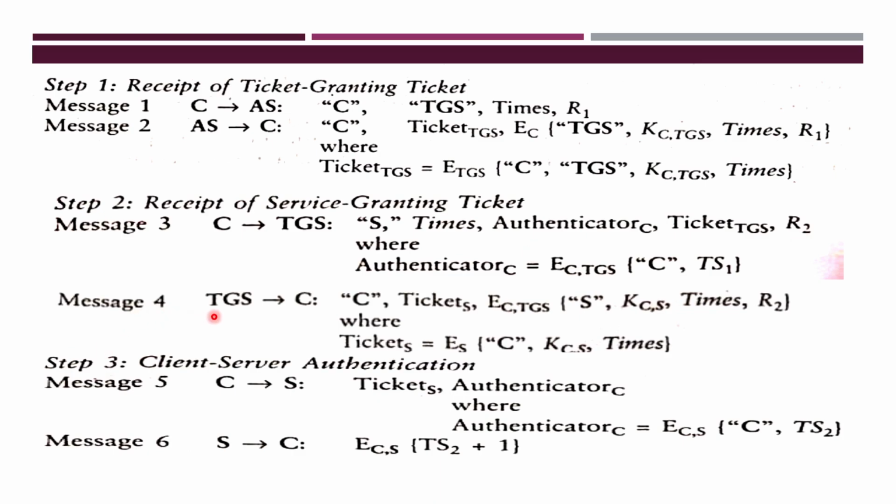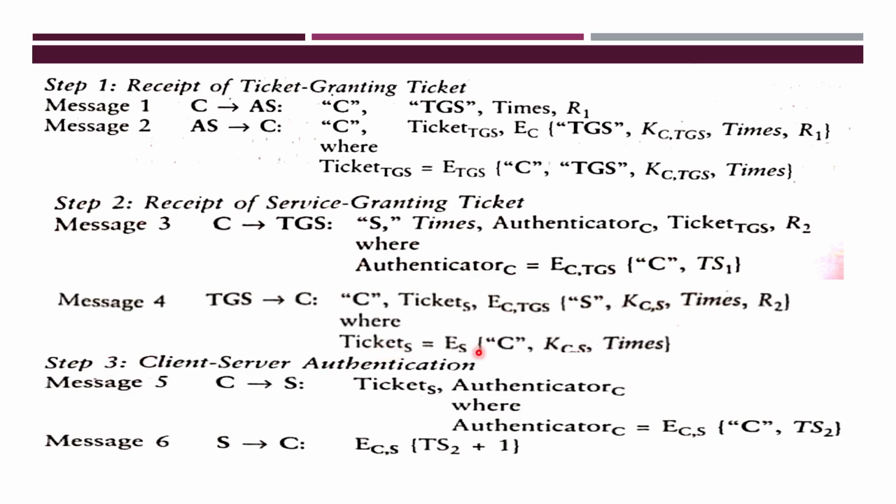So when that message is received by TGS, TGS will give the reply to that particular message. To whom will it reply? To the client. What does the reply message contain? Identification of client, ticket S. Ticket S, what is it? TGS generates one ticket, and with the help of that ticket, C can authenticate the server, and that ticket is used for further communication.